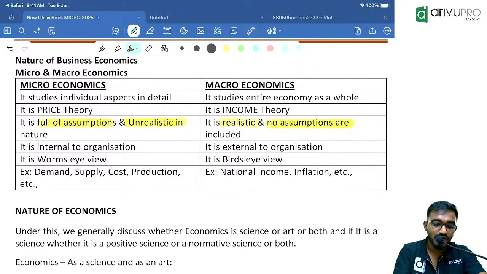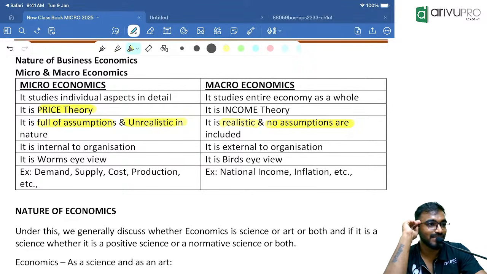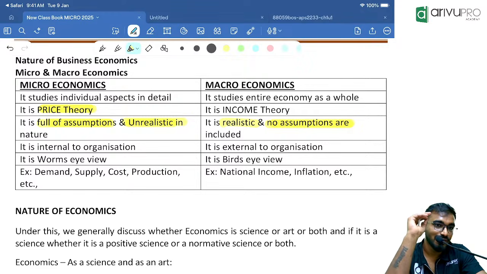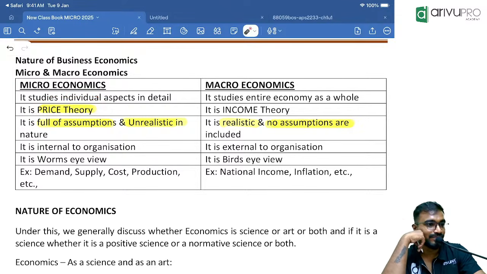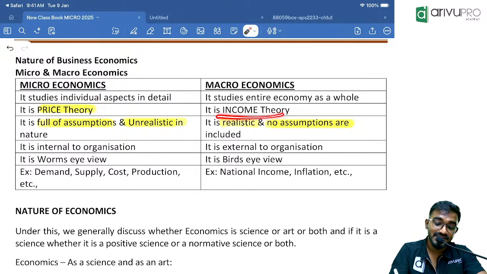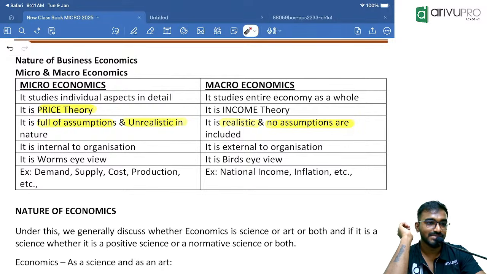Microeconomic theory is also called price theory: demand and supply, price mechanism, market forces. The central theme of microeconomic theory is the determination of price. So microeconomic theory is also called price theory, but macroeconomics is an income theory. Kindly remember this. I will ask you this question once again in the upcoming chapters, and such silly questions will also come in the exam.